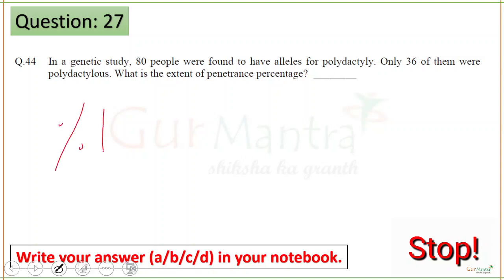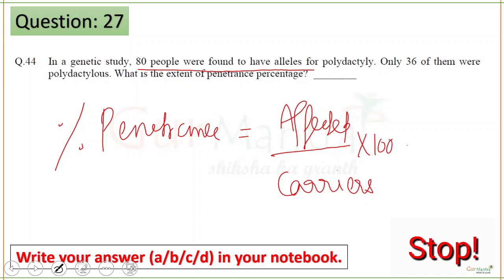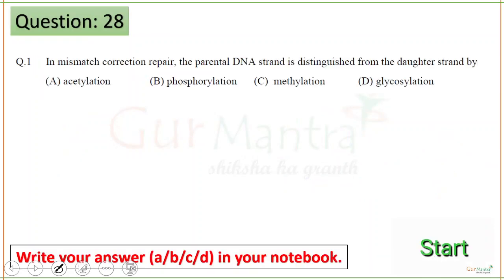Percentage penetrance is equal to the number of people affected, divided by the people who are carriers, which is the 80 people found to have the alleles, times 100 since percentage is asked. So 36 by 80 times 100, which gives 45. Next question.